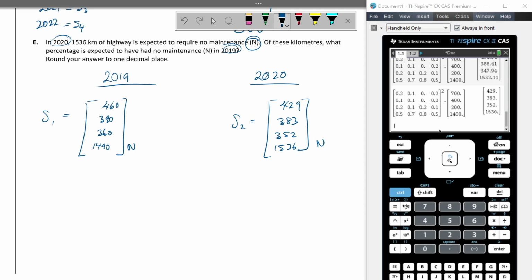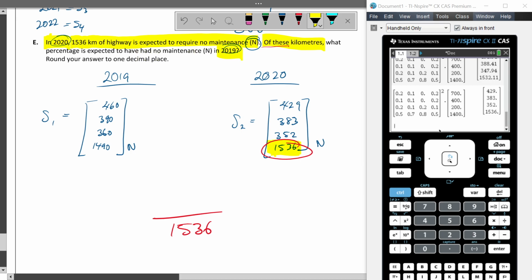Now, as you can see, all I've really done here is write out the things that I've been told. And now I've got a bit of a visual. I'm going to reread the question and see if we can make more sense of it. It says, in 2020, this many kilometers of road are expected to require no maintenance. This one right here is expected to require no maintenance. So that's how many. Cool. Of these kilometers, whenever you got a question that says of these, whatever, that means you're going to be dividing by whatever that number is, 1536. Of these kilometers, what percentage is expected to have had no maintenance in 2019?